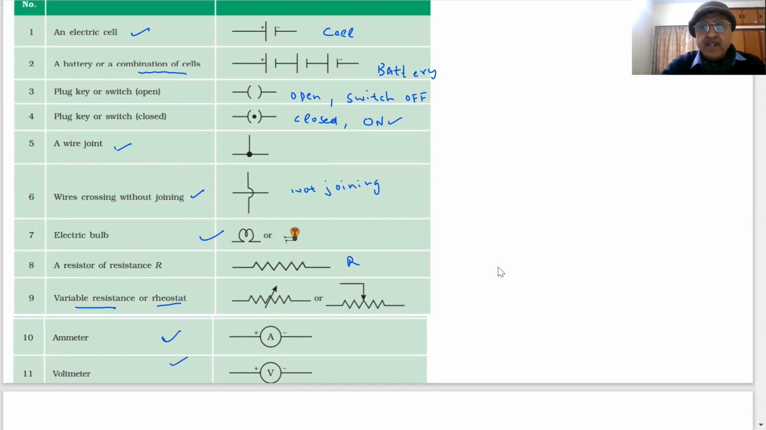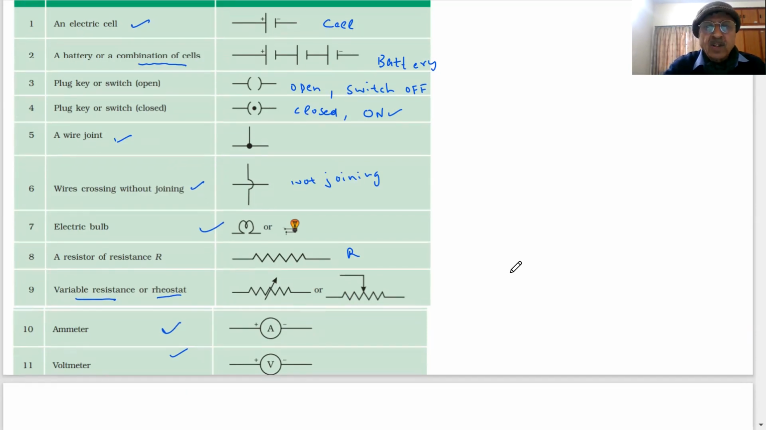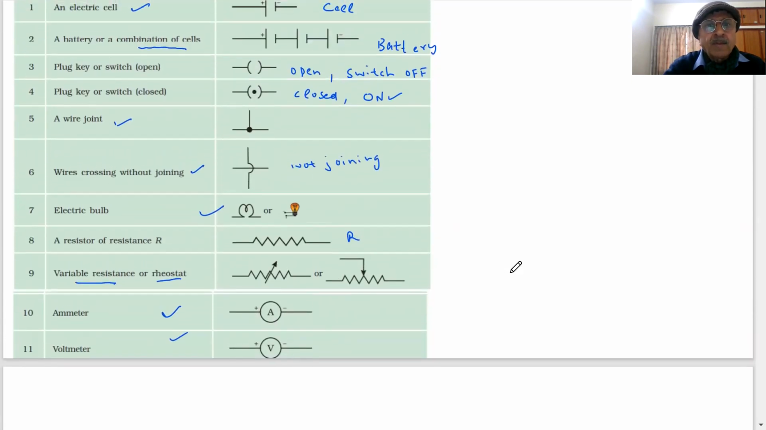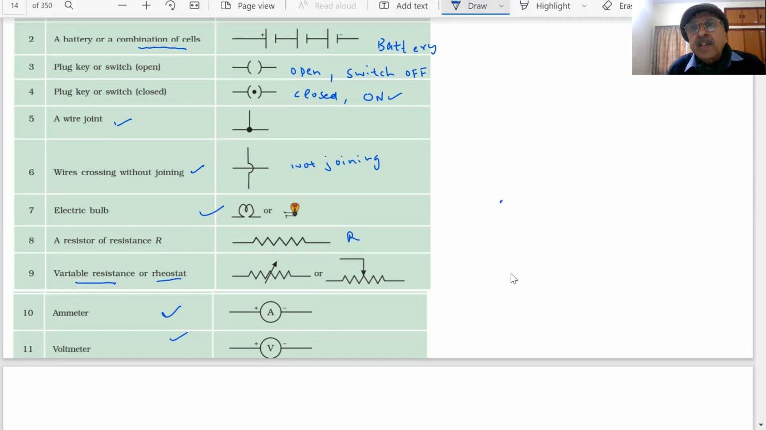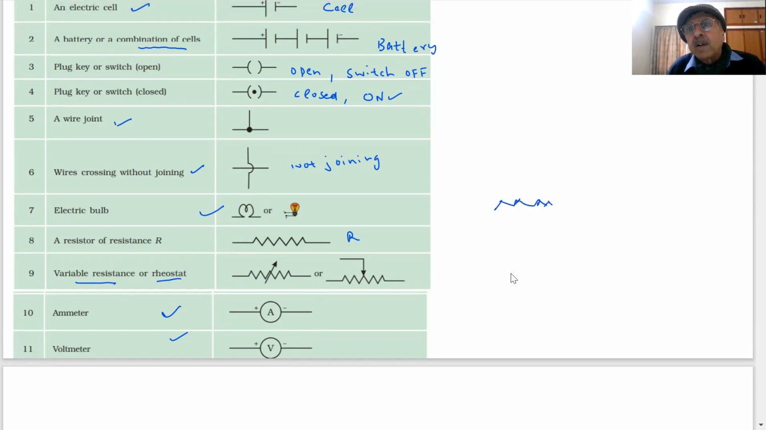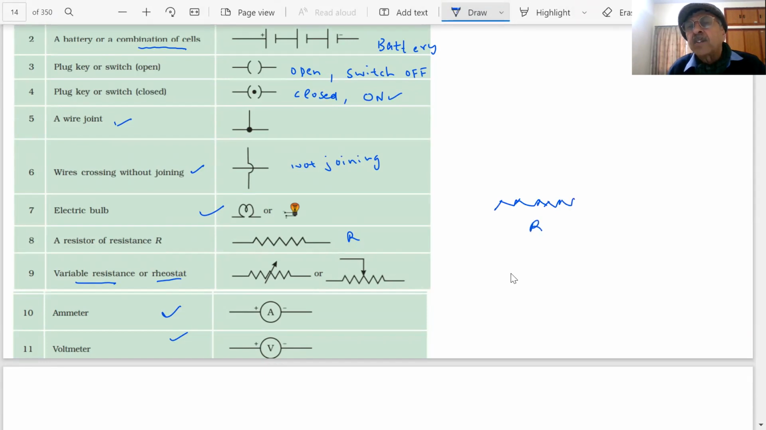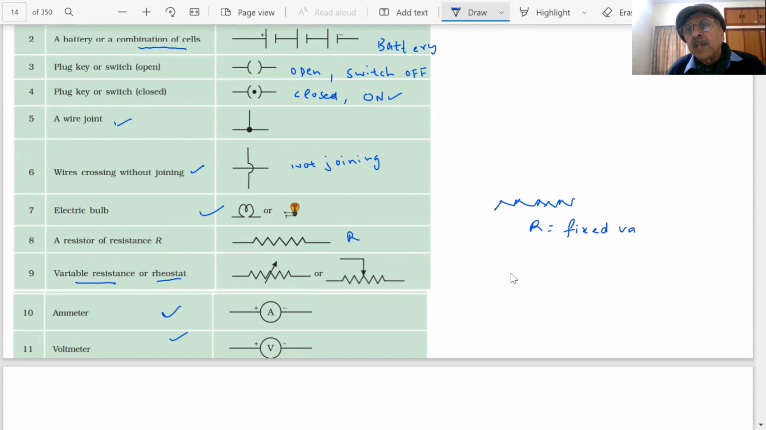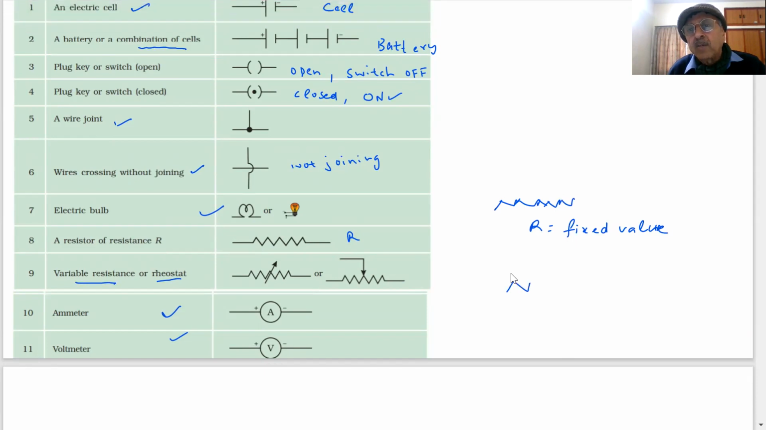Try to learn. They are very important because in the circuit diagram, we have to use the symbols of the different components. Which number? 8? 9th. Listen, if I write like this, students, it is called R resistance, but this is fixed. It has a fixed value. Okay? But if I want to change the resistance value, then what do I do?